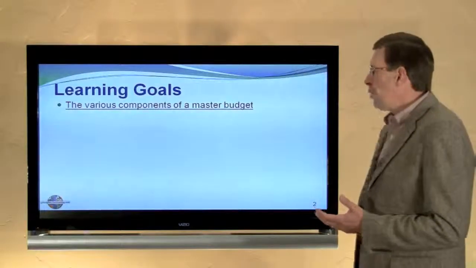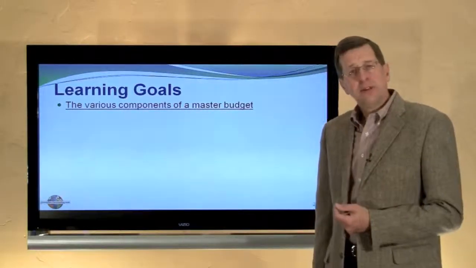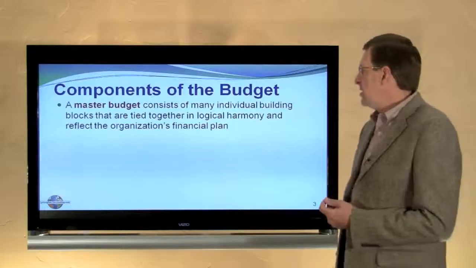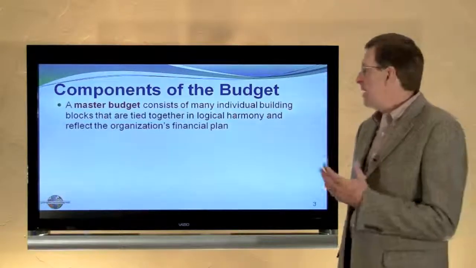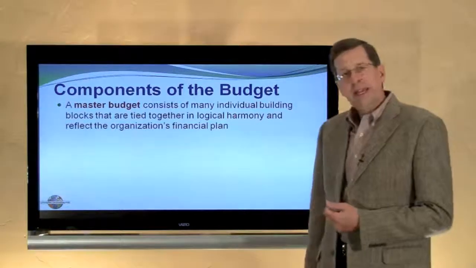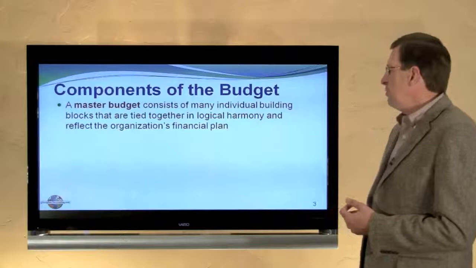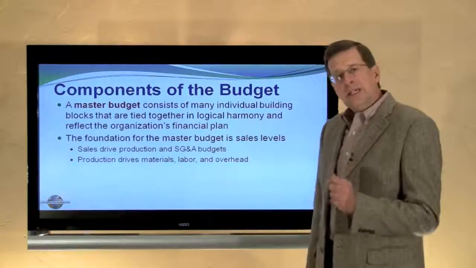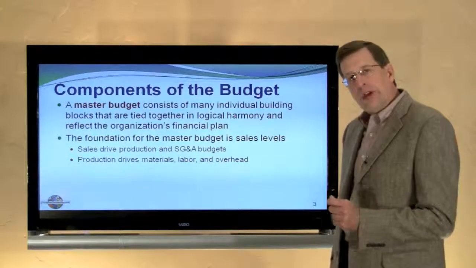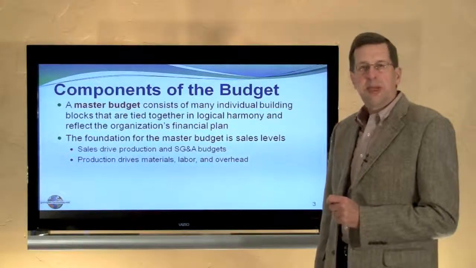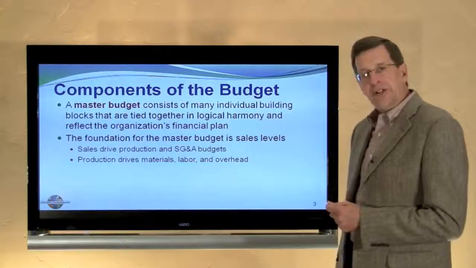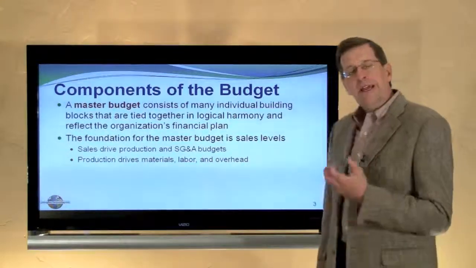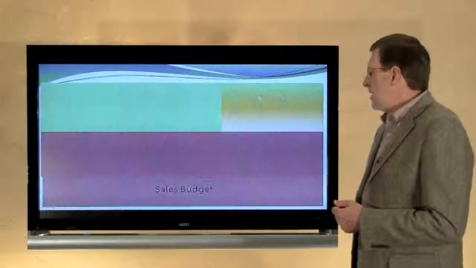In this module, we are going to look at really the nuts and bolts or mechanics of budgeting by looking at the master budget. A master budget consists of many individual building blocks that are tied together in logical harmony and reflect the organization's financial plan. The foundation of the master budget is the level of sales. Sales, you see, drive the level of production as well as the necessary and anticipated expenditures for selling, general and administrative cost. Production then drives materials, labor, and overhead. Sales is the starting point for all of this activity.